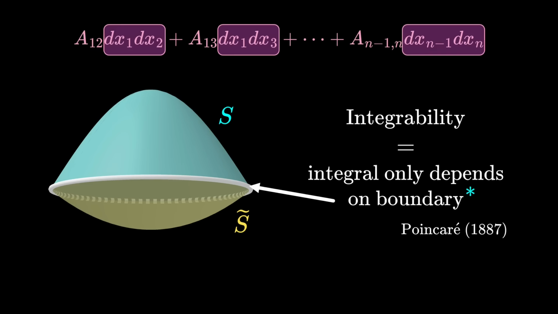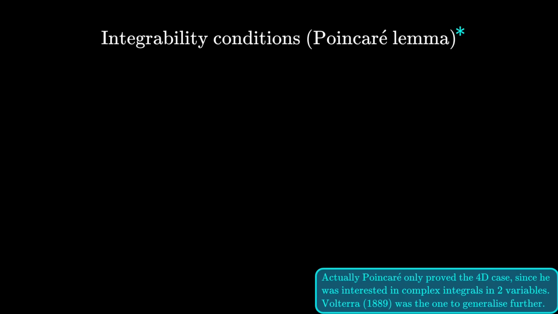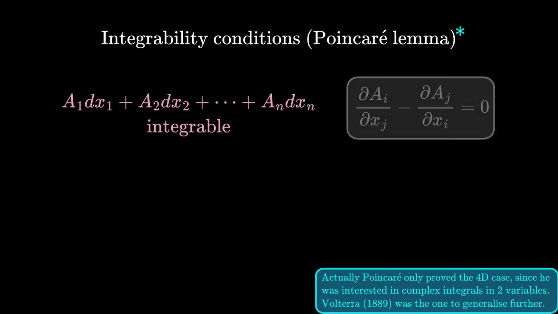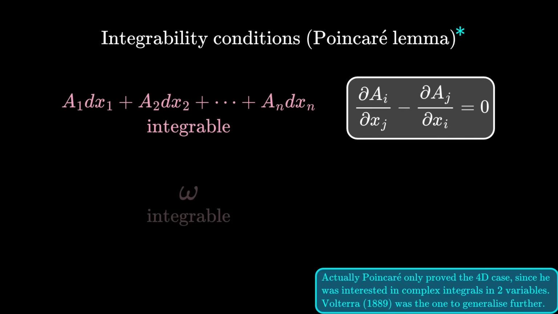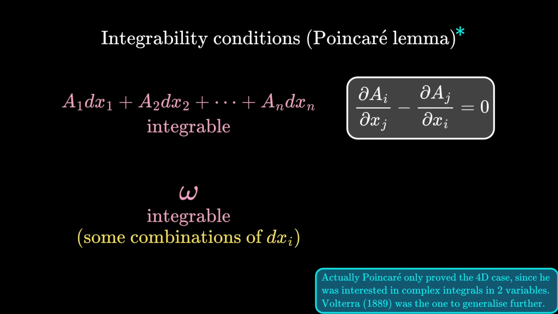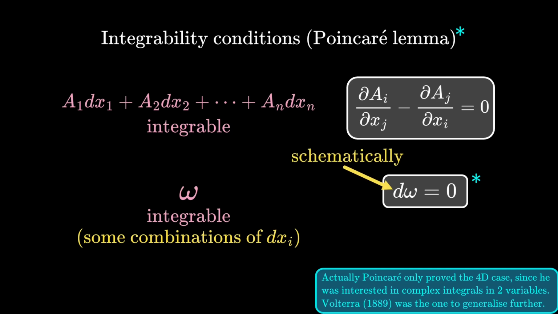The more general integrability conditions are nowadays known as the Poincare lemma. Similar to the previous case where integrability involves checking some derivatives, some differential form omega, which was defined as just some combination of dxi's at the time, is integrable if some combinations of derivatives equal 0. We've suppressed the gory details, and this d is supposed to be schematic at this point.